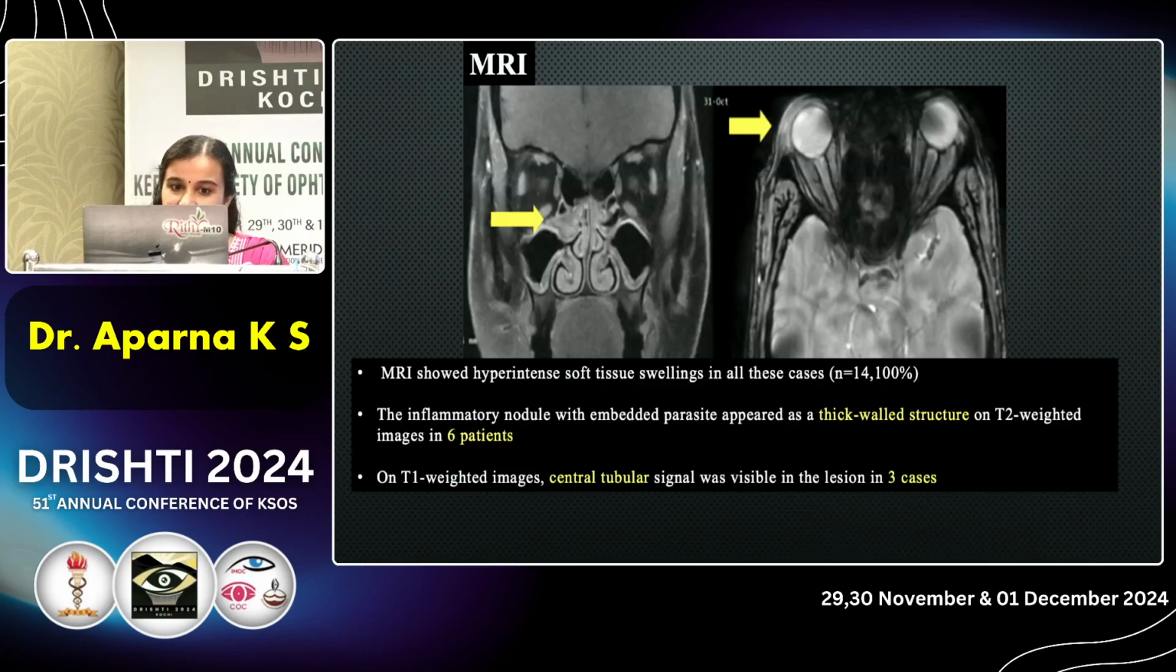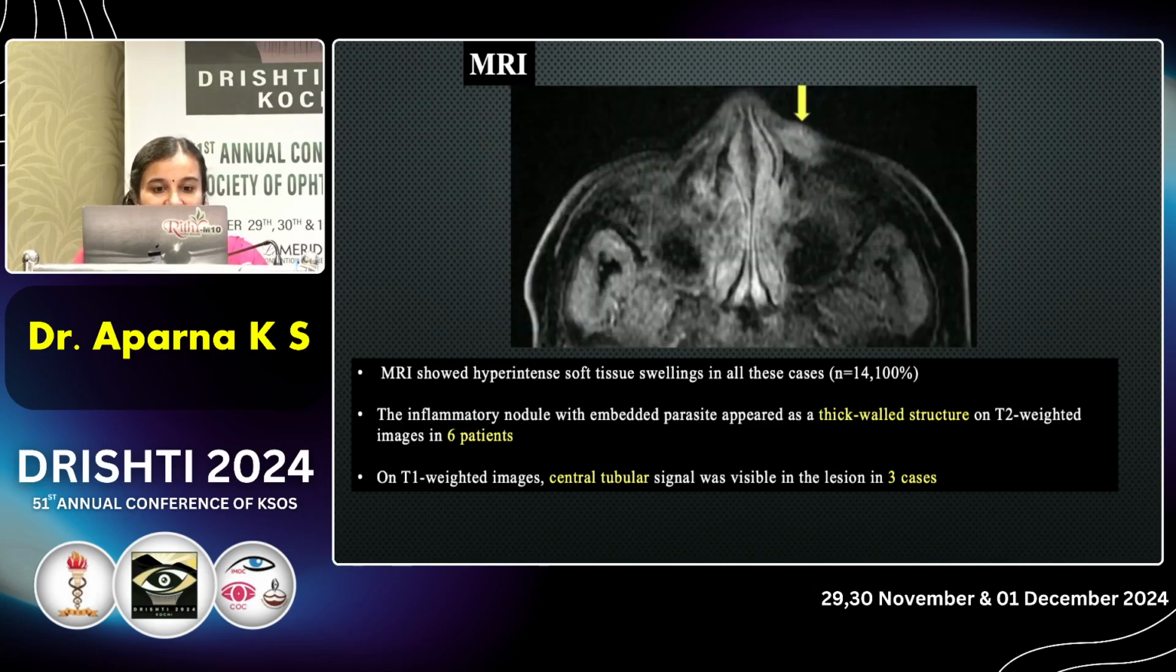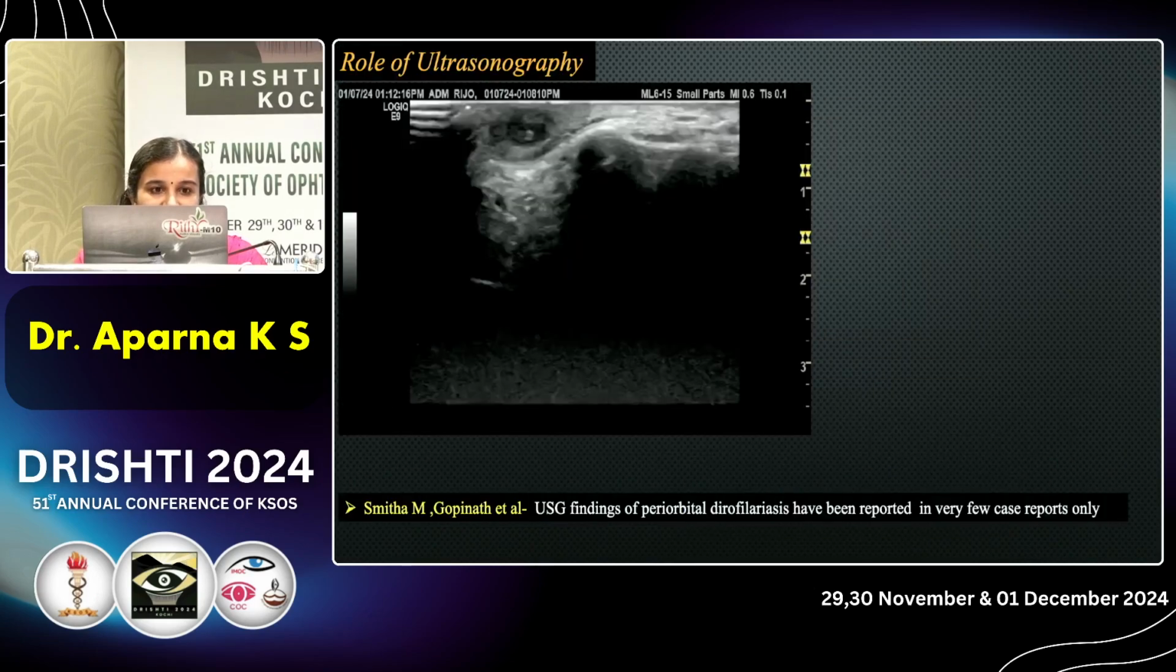In our study, MRI was done in all cases. All cases showed hyperintense soft tissue swelling, and the inflammatory nodule in the T2 weighted image appeared as a thick wall structure in 6 patients only, and the central tubular structure was visible only in 3 cases. So, the role of CT or MRI scan is limited in the diagnosis of dirofilariasis. We did ultrasonography in all the patients.